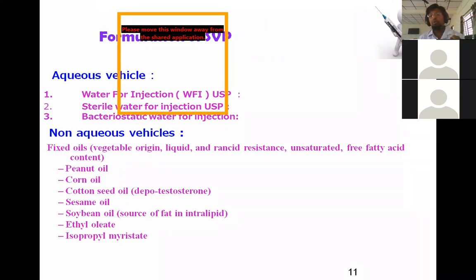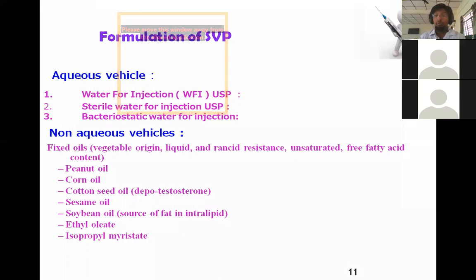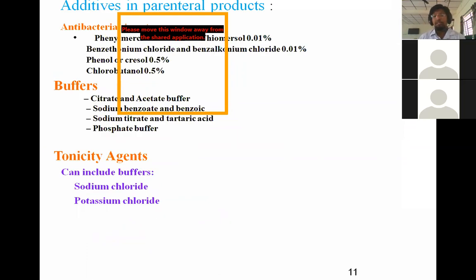In aqueous vehicles, we can use water for injection, sterile water for injection, bacteriostatic water for injection, and sterile bacteriostatic water for injection. Then if your formulation has an issue with water for injection, we can go for non-aqueous vehicles like vegetable oils containing unsaturated free fatty acids: peanut oil, corn oil, cottonseed oil, sesame oil, olive oil, ethyl oleate, isopropyl myristate, soybean oil, and others. Then among antibacterial agents, most popularly benzalkonium chloride is used.